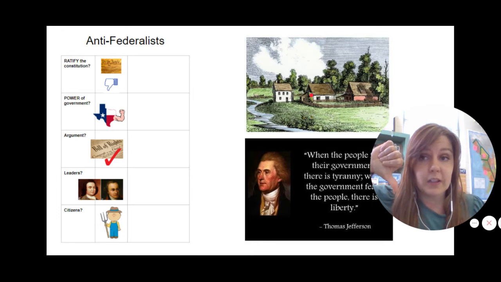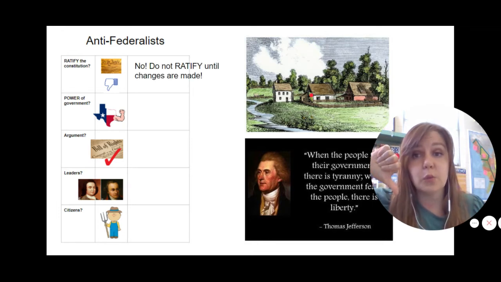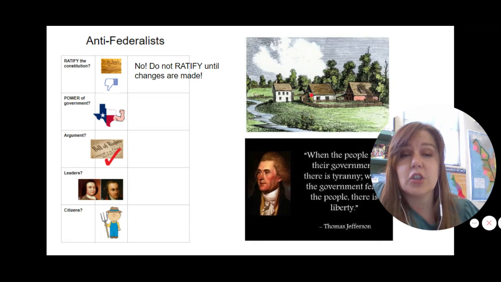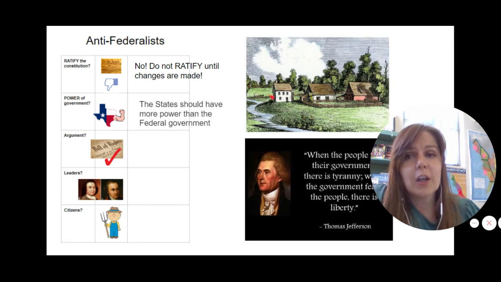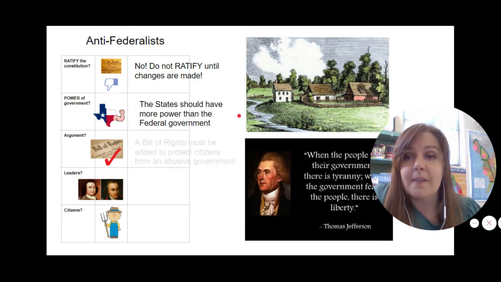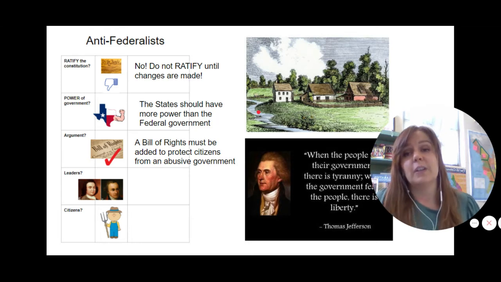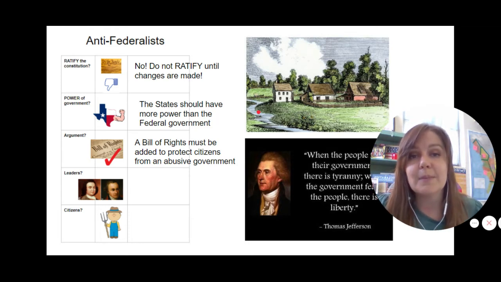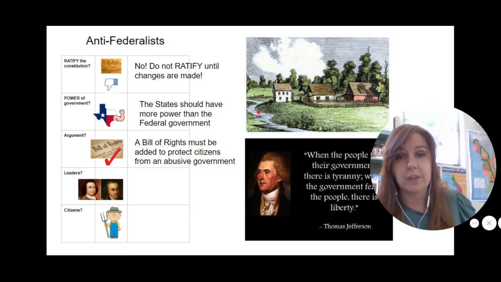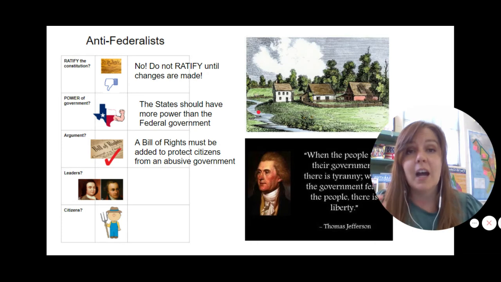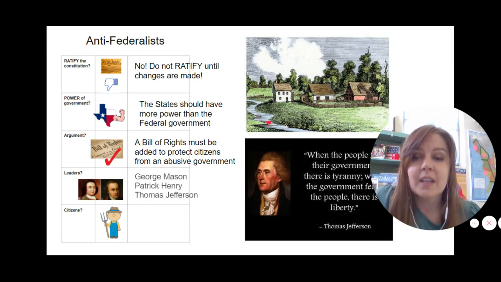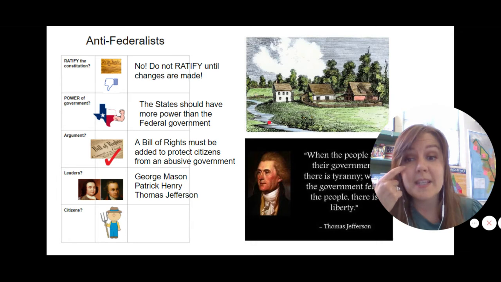Next is our Anti-Federalists who say, no, we're not ready to ratify the Constitution until changes are made. The Anti-Federalists are kind of going back to the Articles of Confederation, thinking that the states should have more power than the federal government. The biggest argument of an Anti-Federalist is that a Bill of Rights needs to be added to the Constitution in order to protect citizens from an abusive government. They say we cannot ratify until we have that Bill of Rights. Some famous leaders include George Mason, Patrick Henry, and also Thomas Jefferson.